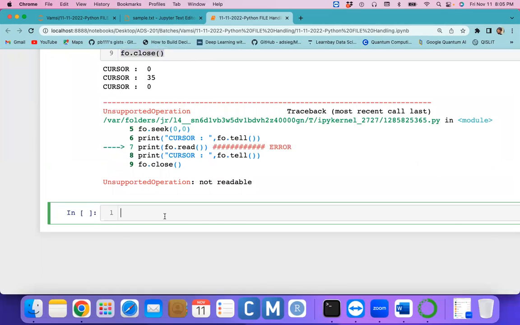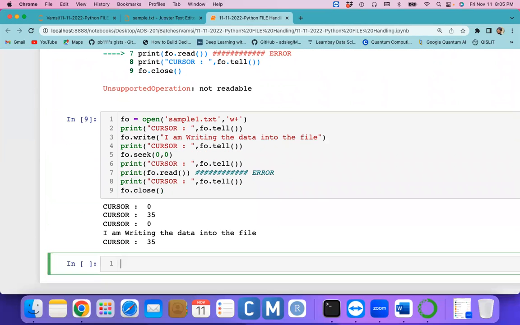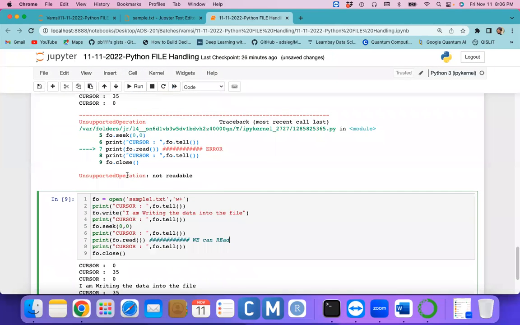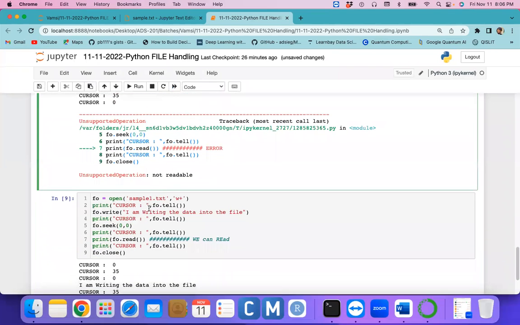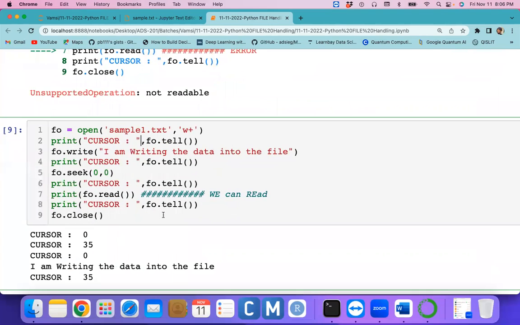Same thing, if I do the above program in W plus mode, it won't give any error. I'm writing the data into the file, and this is the data we read from this particular file. Here it's not giving an error. We can read it. That's a small difference, guys. Here, unsupported file operation, because you opened the file in W mode, you can't read it. If you open the file in W plus mode, we can write as well as read it. Any questions?